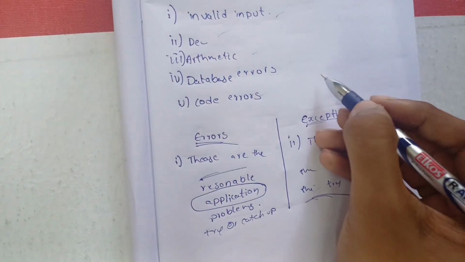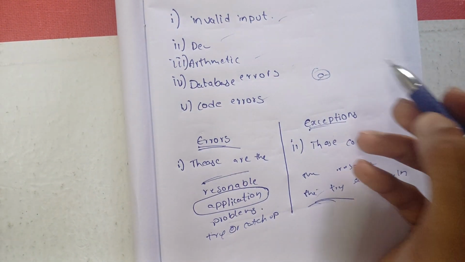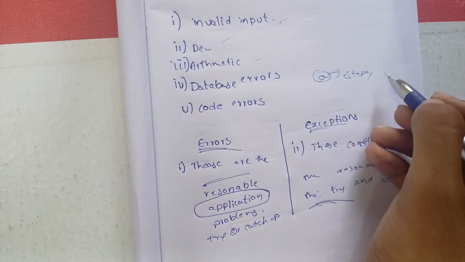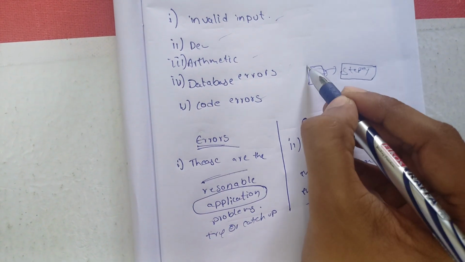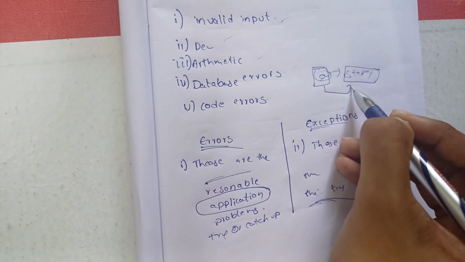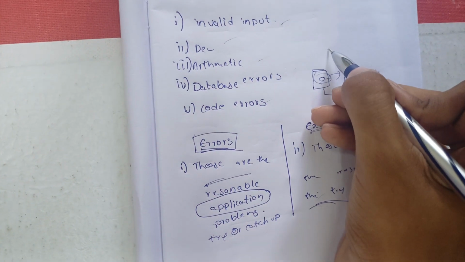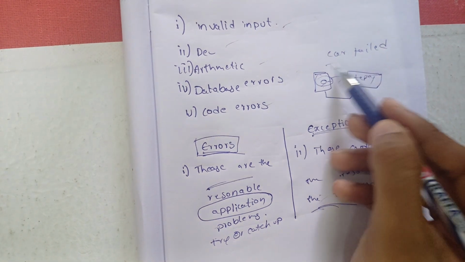Consider a tire got punctured. What does a person do? He will replace it with the stepney. So in this, we are saying that if you get any exception, this is the work you should do. But in case of errors, consider his car failed, then what will he try to do?